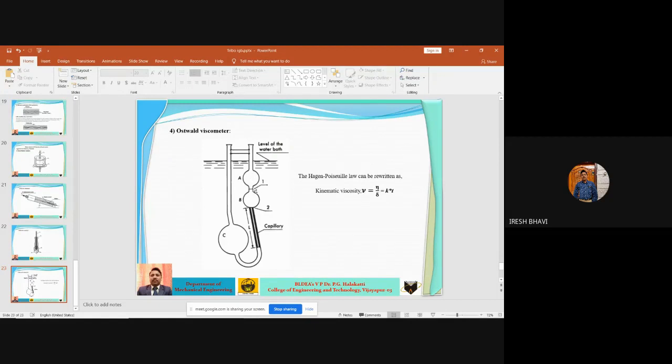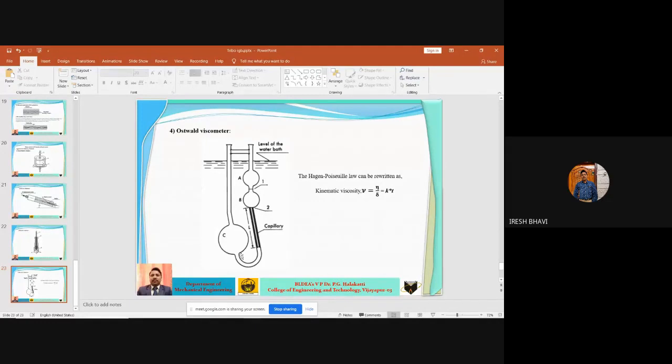And when the level goes on dropping and comes to point 2, we'll stop the stopwatch. Then we'll measure the time required for the lubricating oil level to drop from 1 to 2.